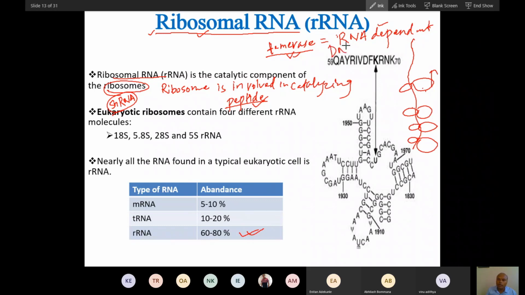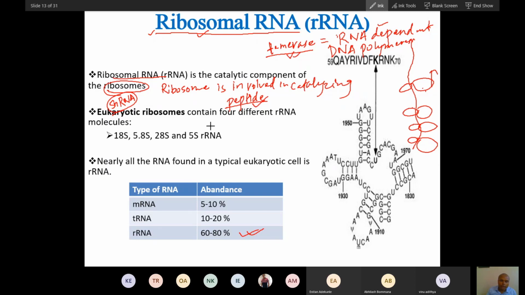So that is what I expected. If you remember, telomerase means RNA dependent DNA polymerase. Then you will remember many things. So you can see these are the exceptions. Genetics has many exceptions to the enzyme type you have seen. So the ribosome will form this peptide bond. It functions like an enzyme also, and the ribosome is the site where protein synthesis happens.